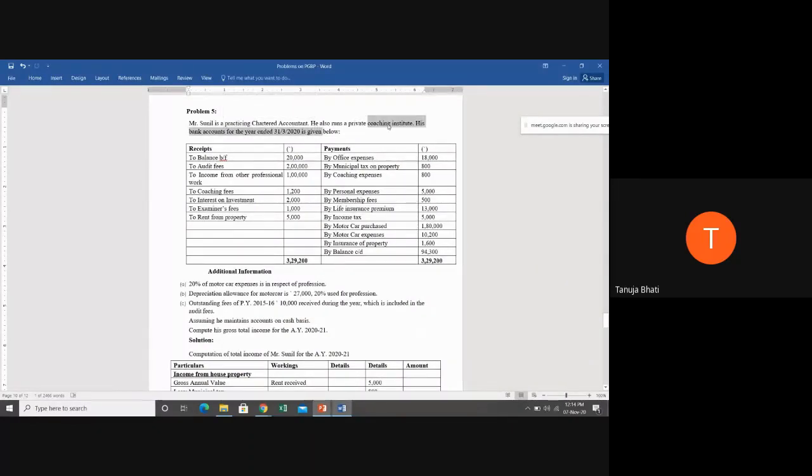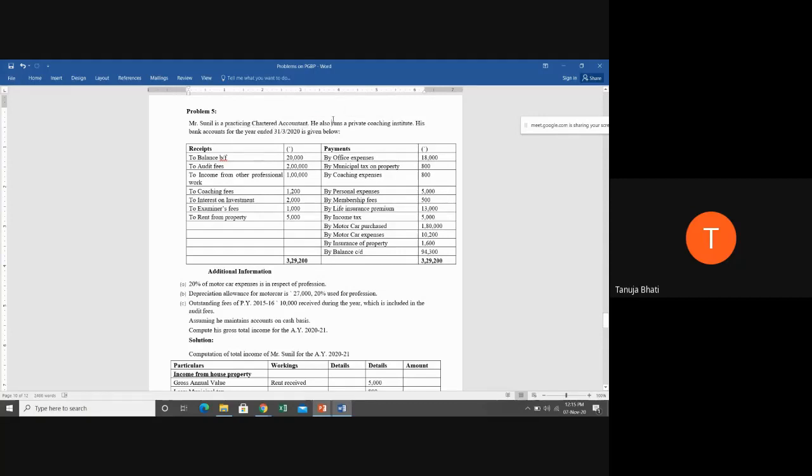He also runs a private coaching institute. This is a side business. For example, I have a practicing chartered accountancy firm where I'm a partner. On the side, I also work in Jain College of Institution, but that doesn't change that my main profession is being a practicing chartered accountant.